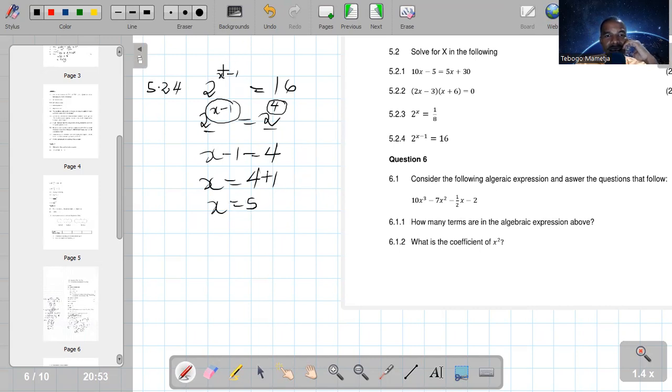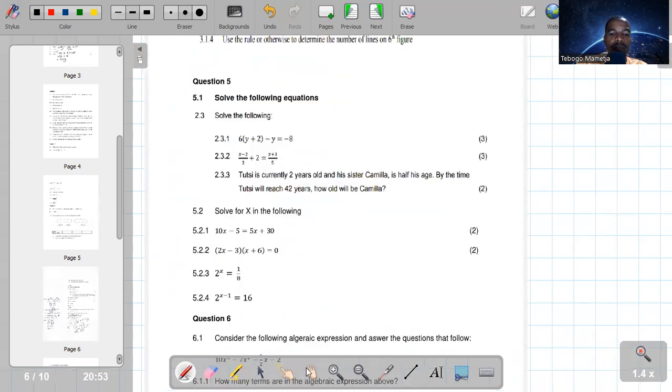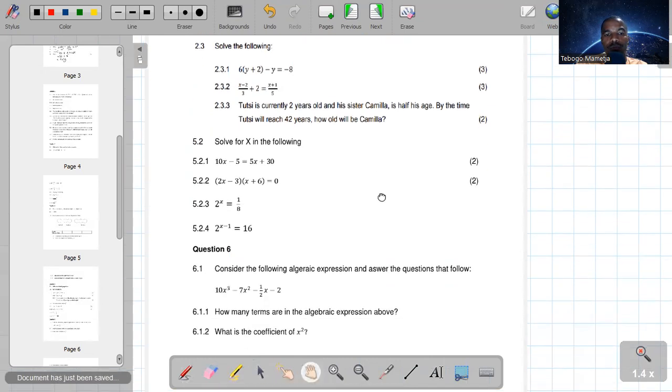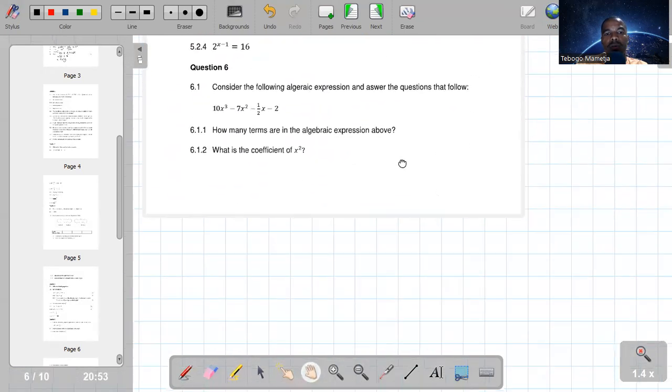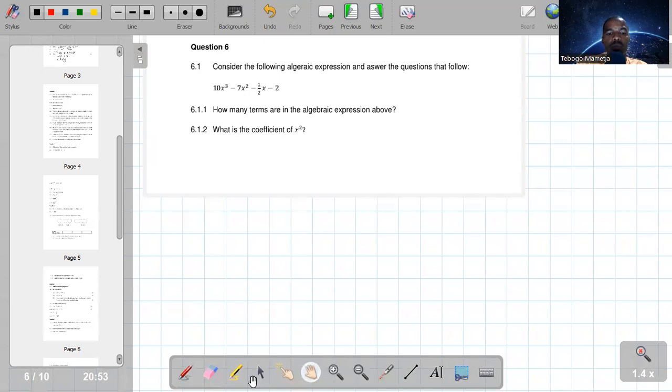So this is literally the same as 2 to the power of 5 minus 1, which is the same as 2 to the power of 4. 5 minus 1 is 4. So 2 to the power of 4 is 16. So guys, we are done with equations. Now we go to the next topic, or the next question, which is question 6.